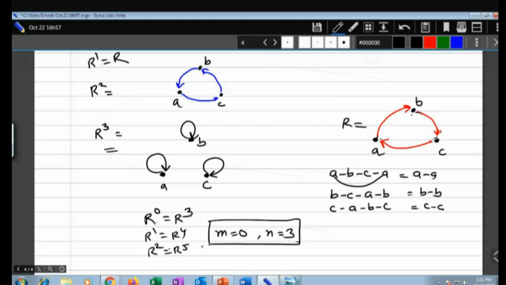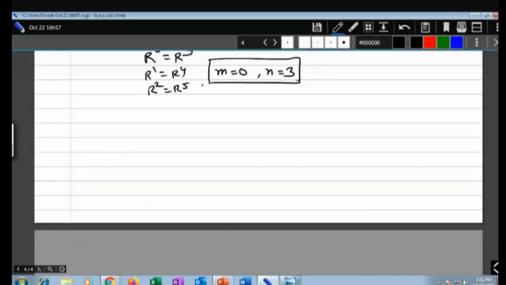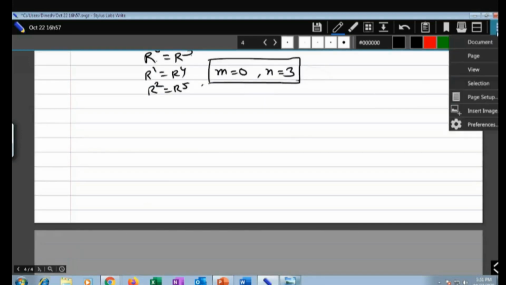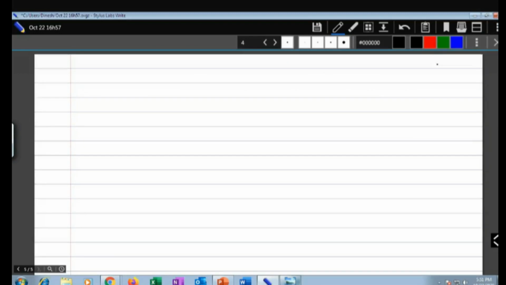So it will get repeated. So M is equal to 0 and N is equal to 3. This is your final answer. Maybe you can have one more like that if you want, or we can go with the next one. I will skip this example and we'll go with the transitive closure.